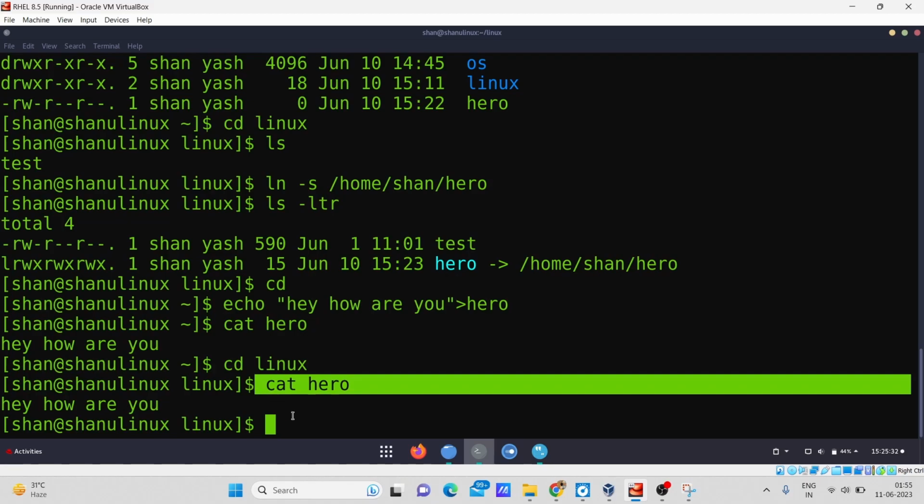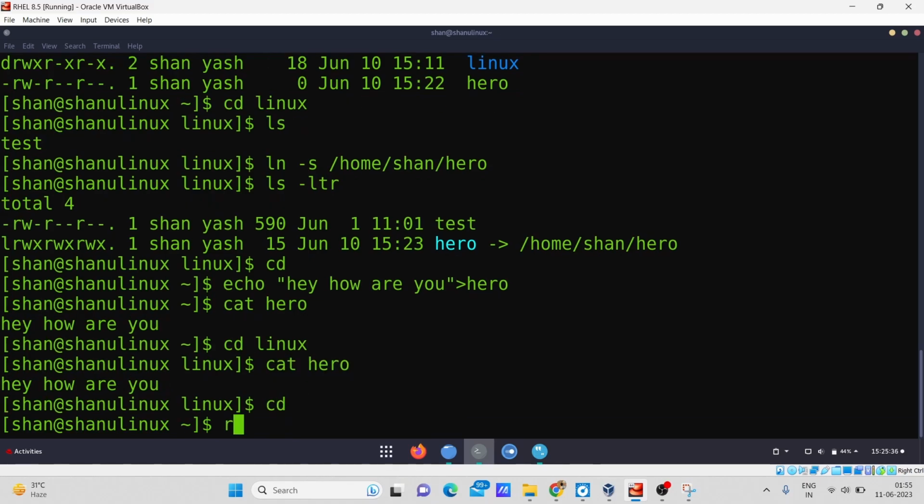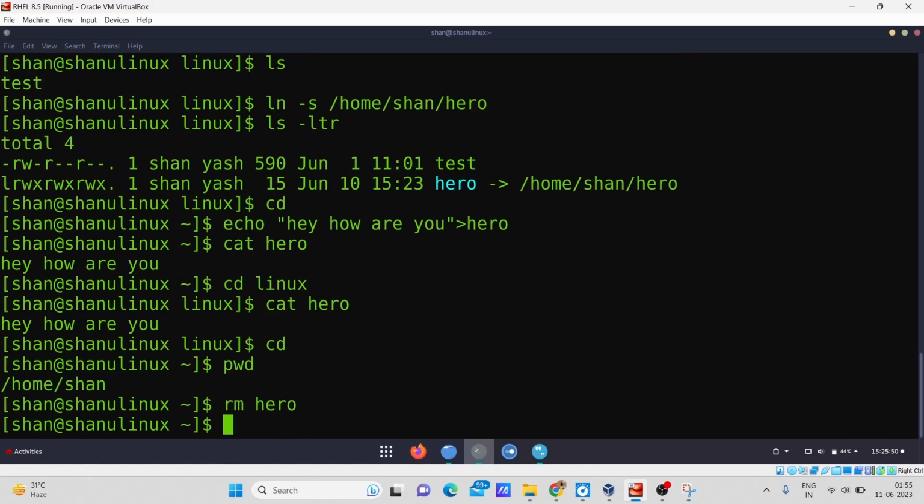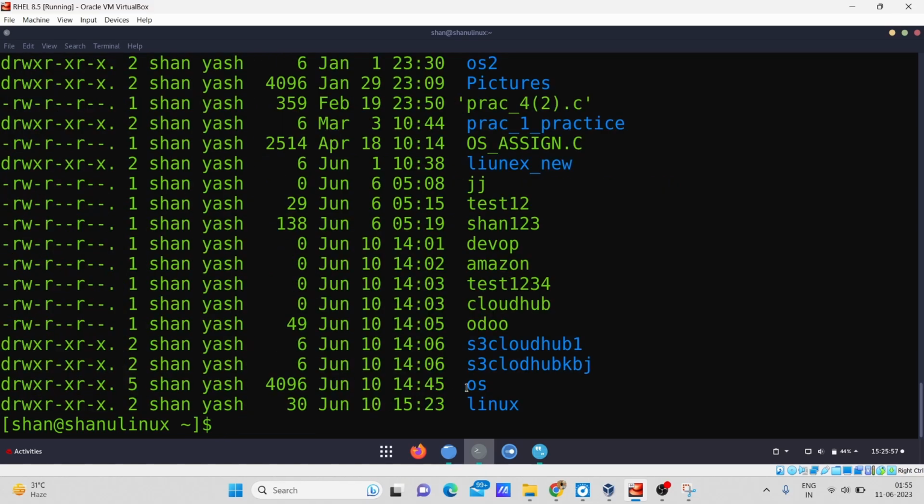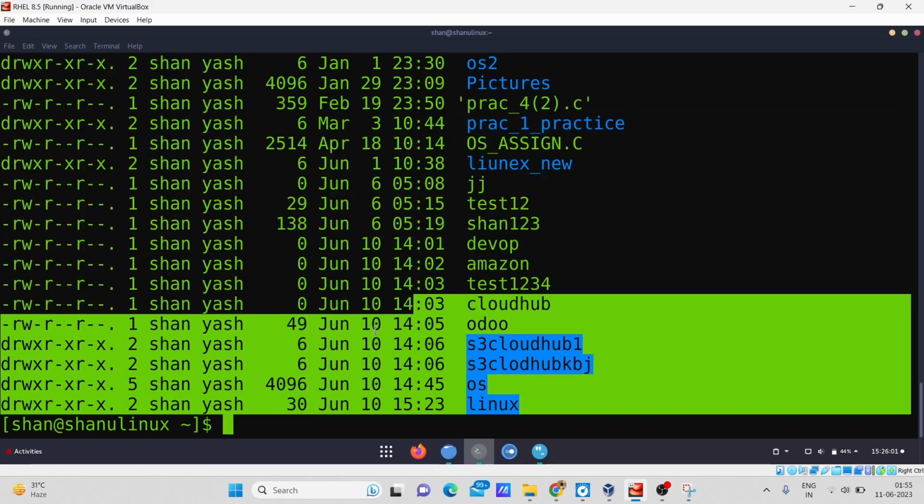So now what I will do, I will remove the file from my home directory, which is rm hero. So I'm in my home directory right now. If I want to see whether I'm in my home directory or not, I simply type this command pwd, and I can see that right now I'm in my home directory. Now I will remove the file named hero. After entering it, you can see it has been executed. Now I will see whether it is executed or not. So yeah, the hero file has been deleted from this home directory.